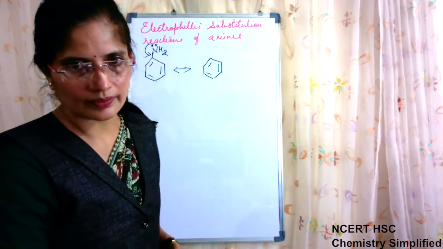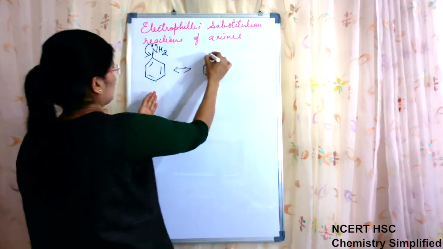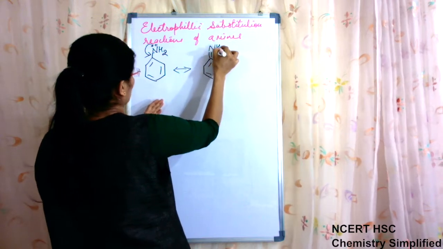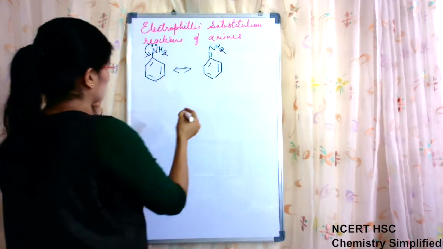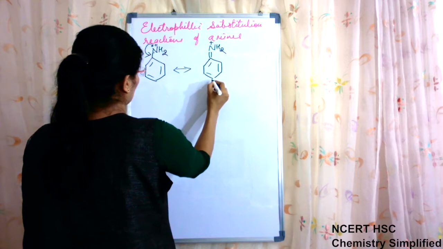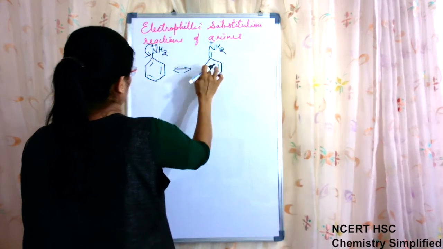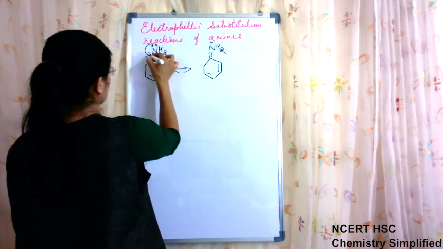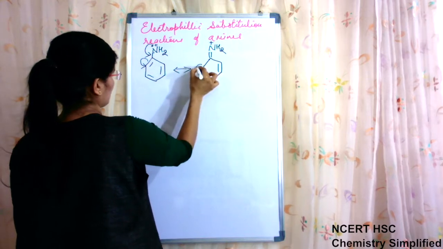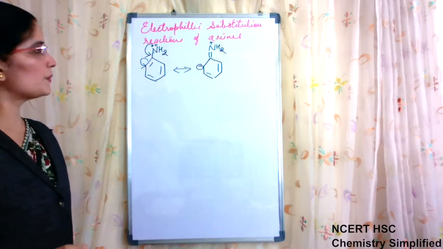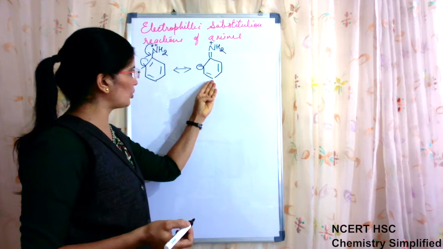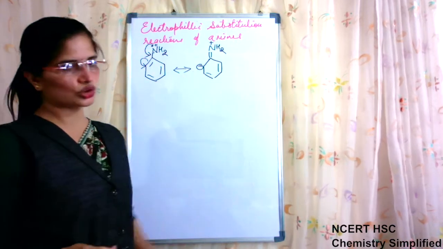So double bond, NH2. Because this is coming here, this will come on this point, negative. So this is the first resonating structure, this will come on para position, then again on ortho position.